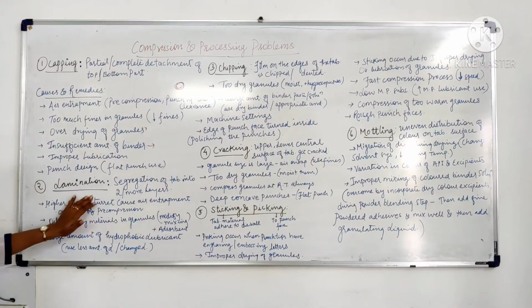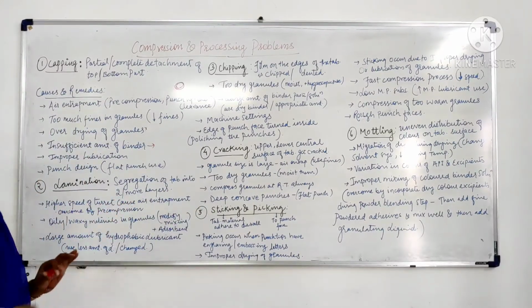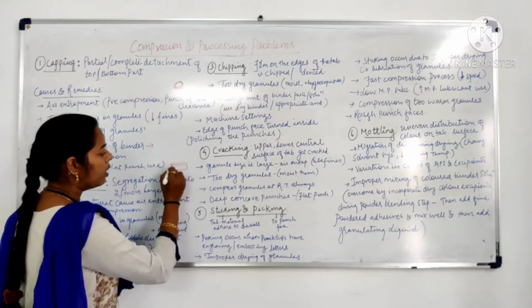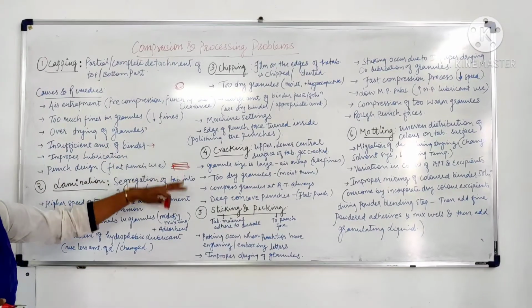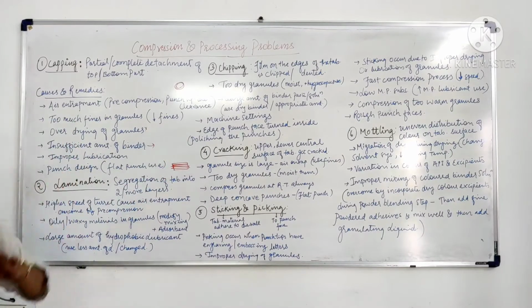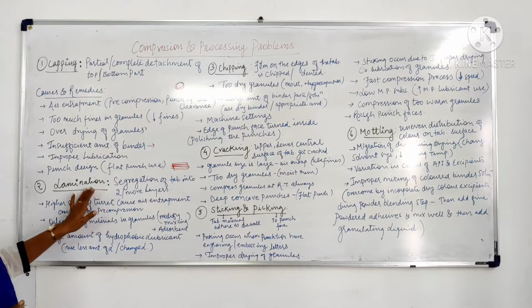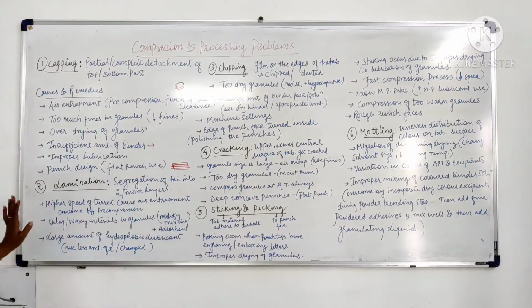The second thing is lamination. Lamination is the segregation of a tablet into two or more layers. It means suppose this is a tablet, so the tablet will break as layers. So layers could arise, or the tablet could break as layers, and it is known as lamination. So again, the causes and remedies.